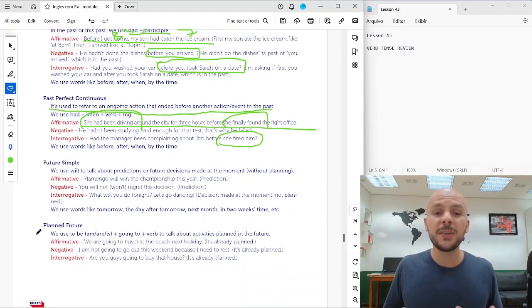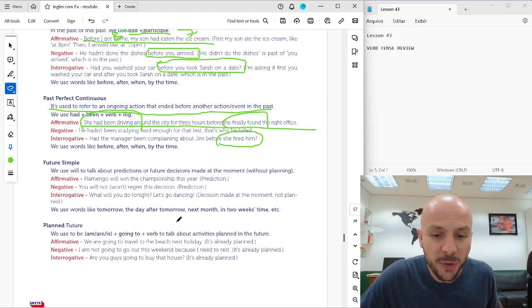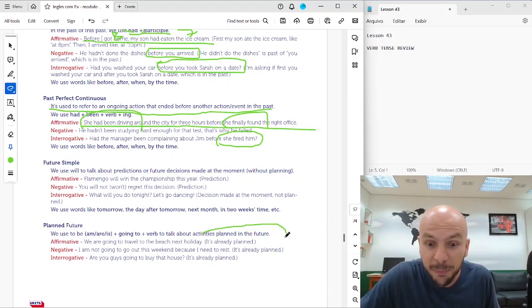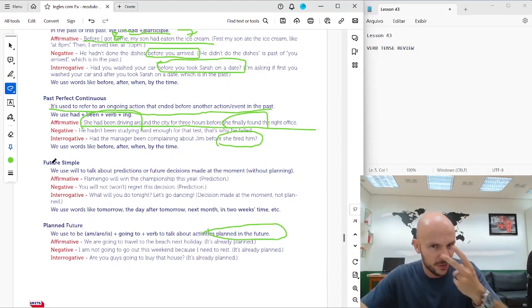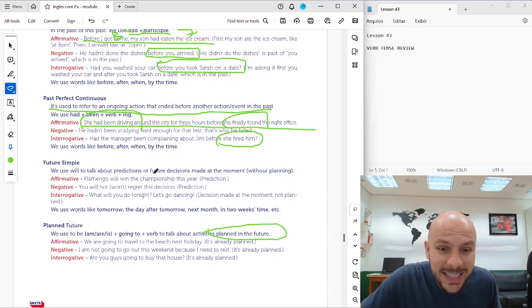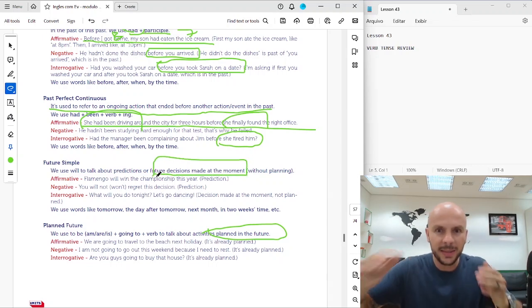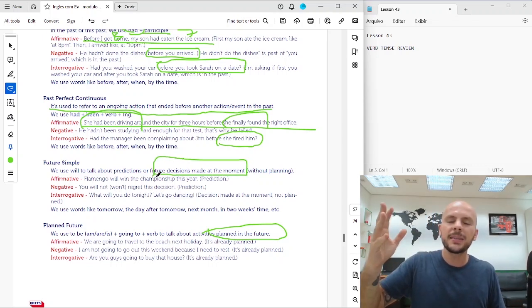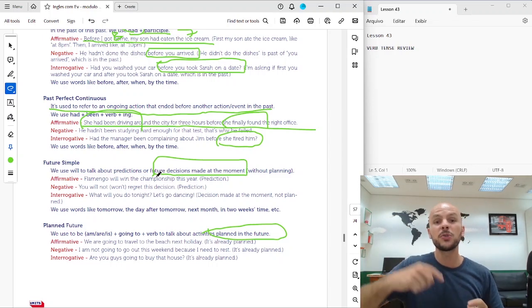Future simple and planned future. Basically, the main difference here is planned future, we talk about things that are planned. Planned. And future simple we use for two situations. Decisions made at the moment. When I ask you something now, you didn't plan it and you make a decision now. You have to use will.